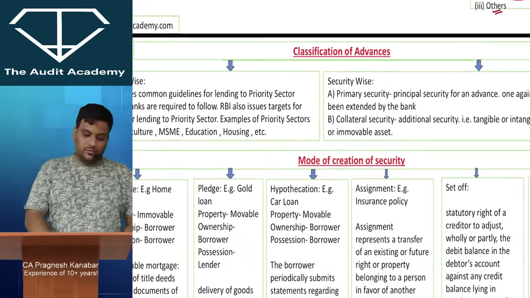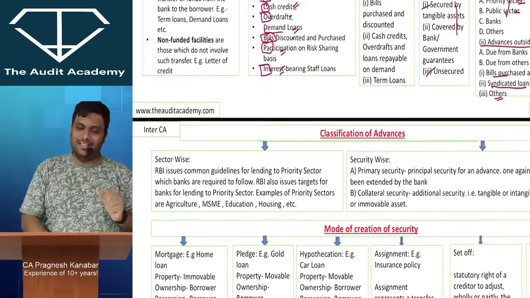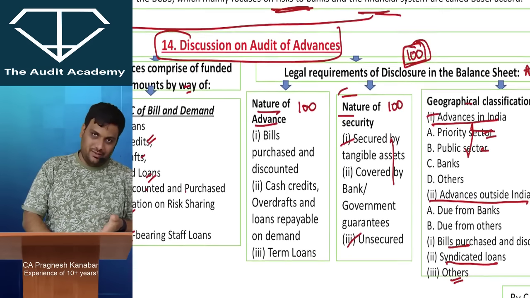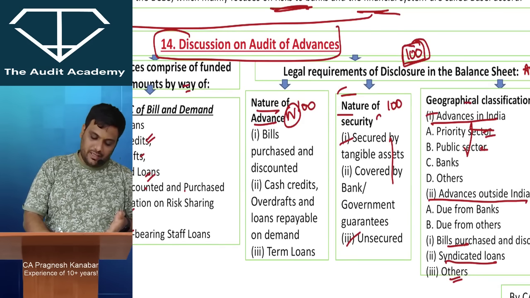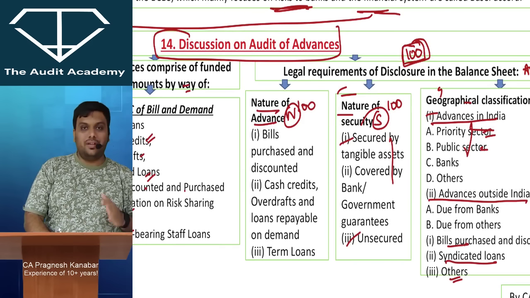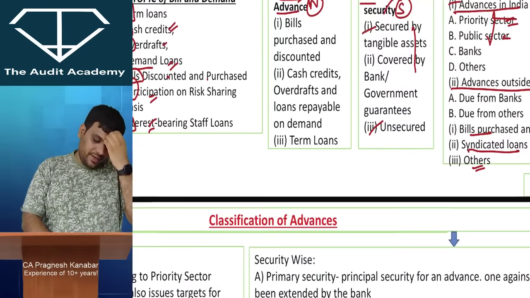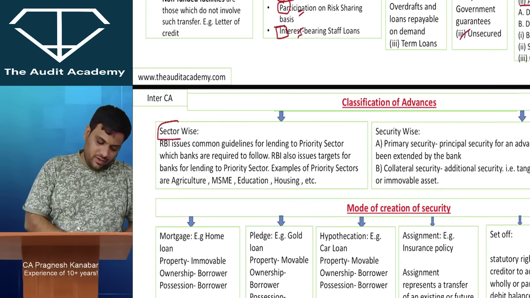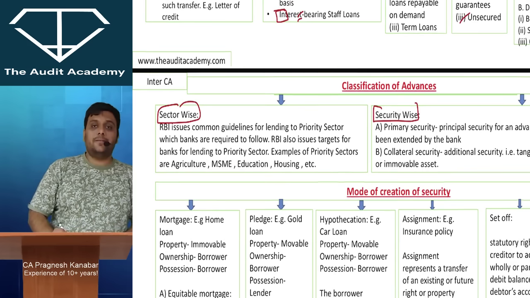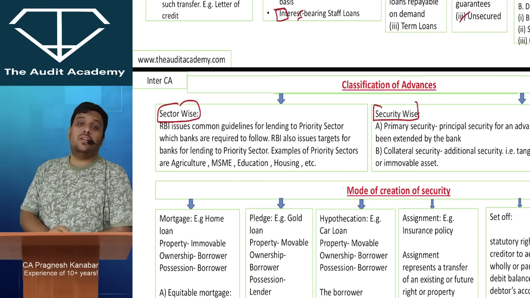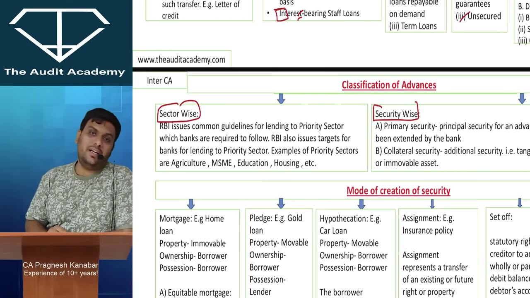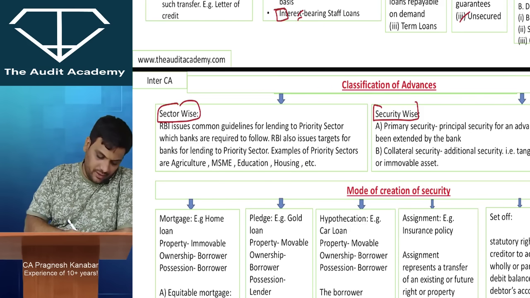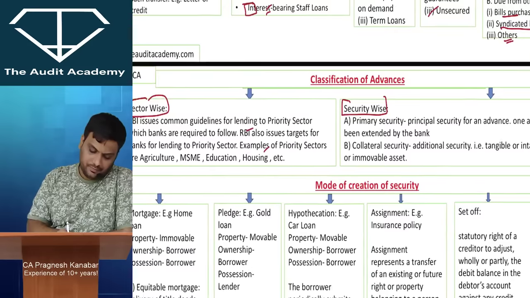Now, classification of advances. That is why I did not use the word classification over here. Actually, this is a proper classification: by the nature of advance, by the nature of security, and a geographical classification. However, in exams, if you get classification of advances, then just explain 2 types of classification. One is sector wise, second is security wise. Sector wise, how much was given to priority sector? RBI has come up with a list of priority sector, agriculture, education and stuff. These are priority sector, and how much was given to other sector. So priority sector and non-priority sector.